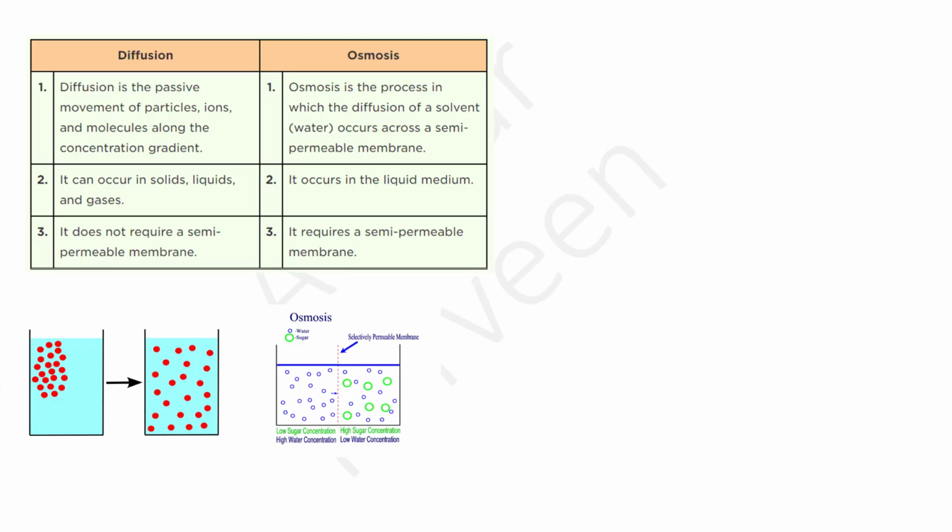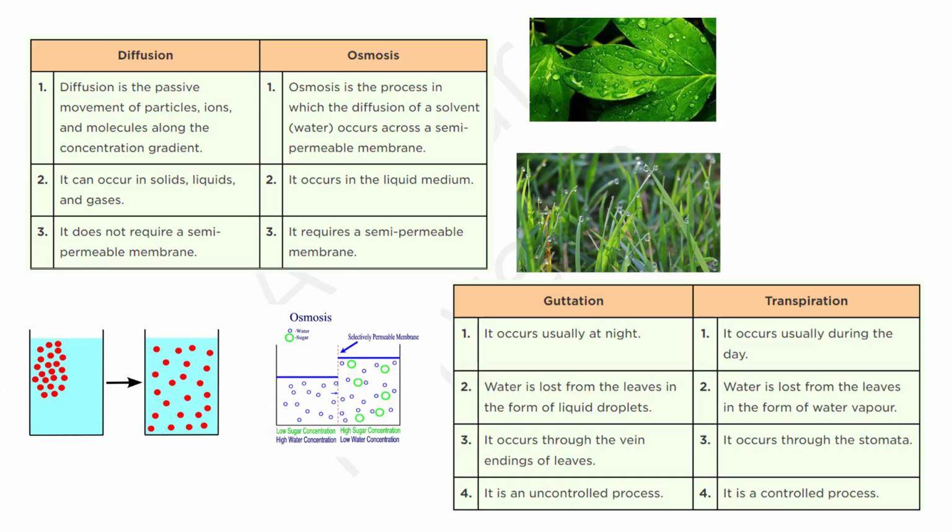Now, knowing the differences between guttation and transpiration: guttation happens at night, and there is a loss of water from leaves in the form of liquid droplets, and guttation occurs through vein endings of the leaves. That's why you can see in the figure the water droplets are at the edge of the leaf, and guttation is a process which cannot be controlled. It is an uncontrolled process.